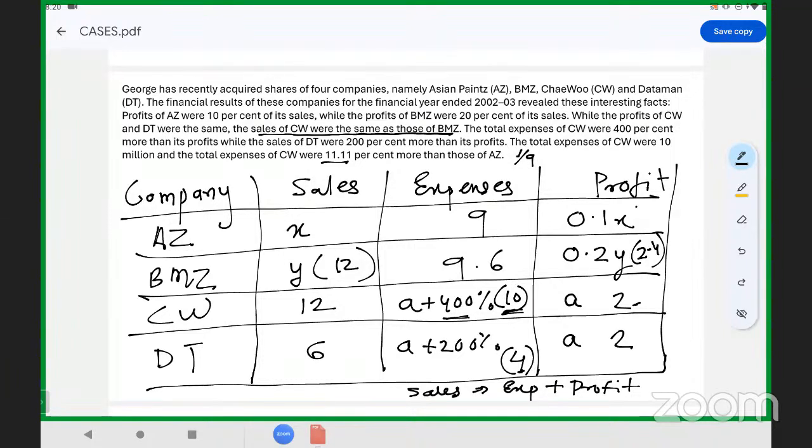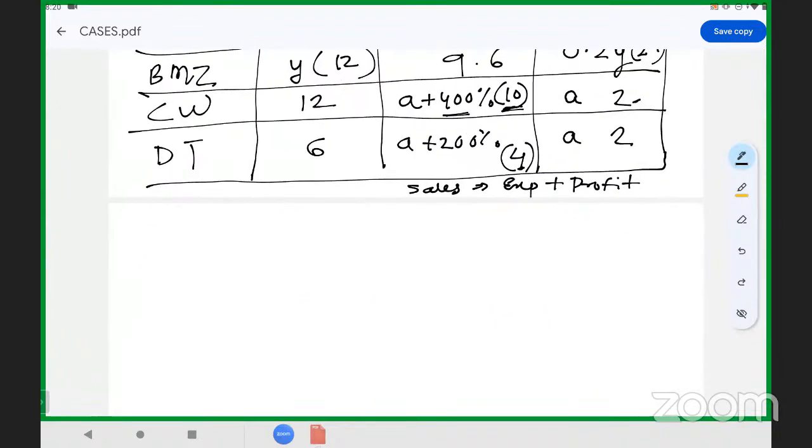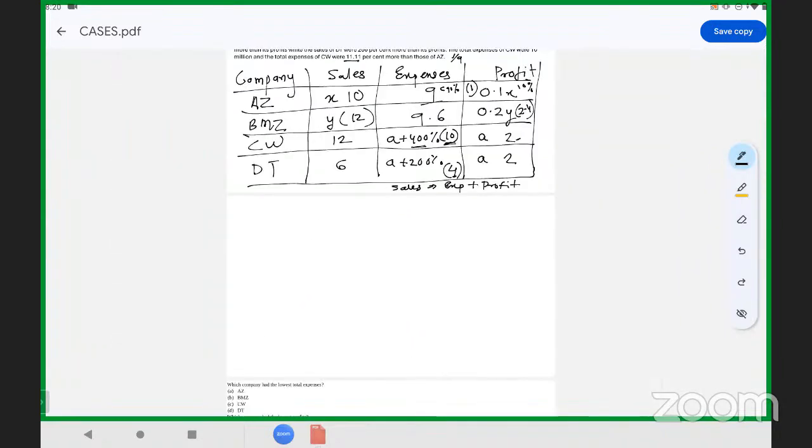if this is 10% of the sales, which means this is 90% of the sales. Okay, so if 90% represents 9, then 10% will represent 1. So this is 10. I will write it down again.